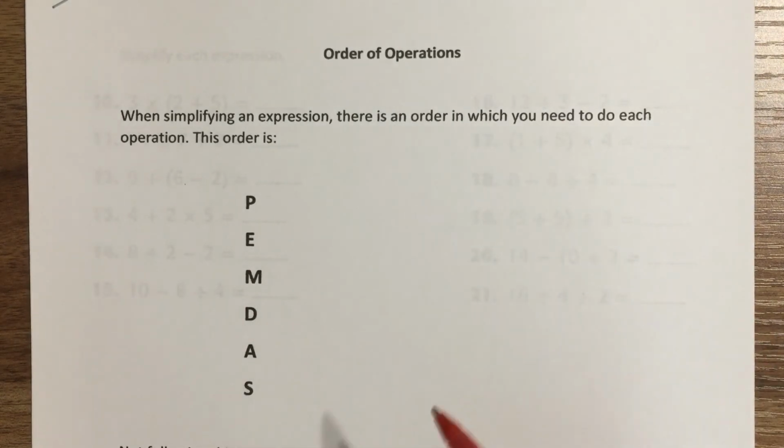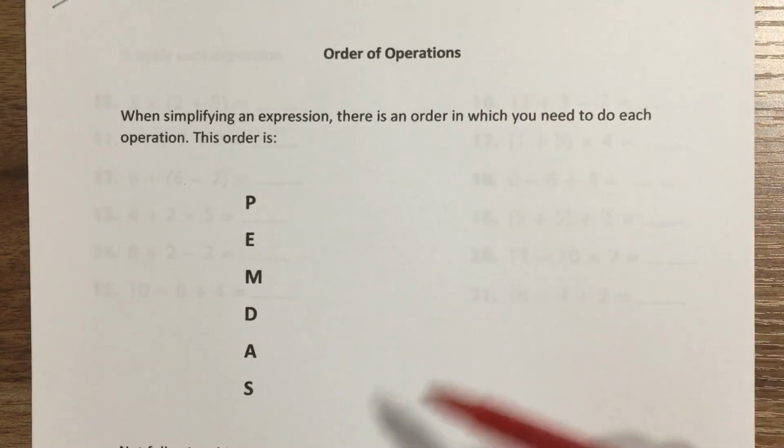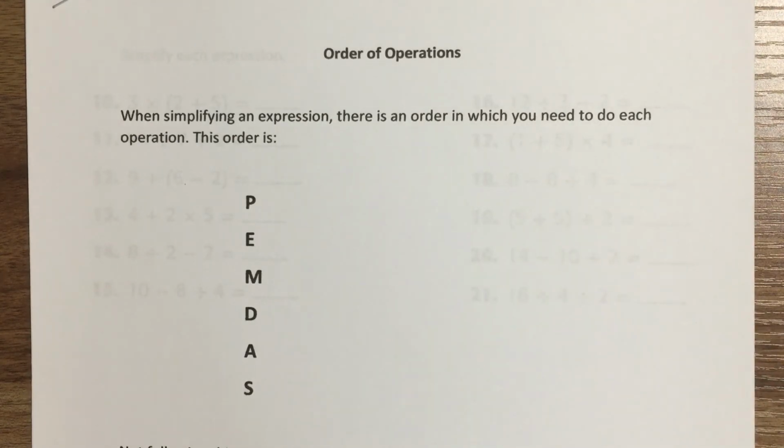Math is the same way. If everybody does not follow this exact same thing, it's like going out onto the basketball court or the football field or the soccer field, and everybody's playing a different game out there. It's not going to make sense. It's going to be confusing. It's just going to make a mess. So, the order of operations that we need to follow. We'll do some examples to help you understand exactly what is going on with each one of these. We need to follow this order.